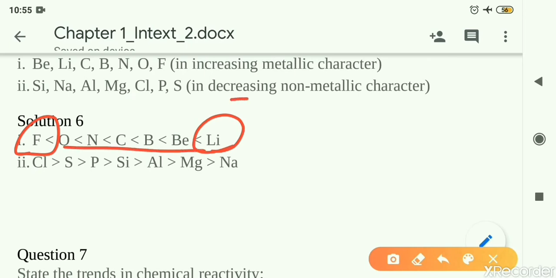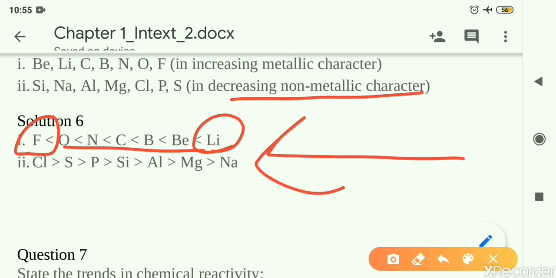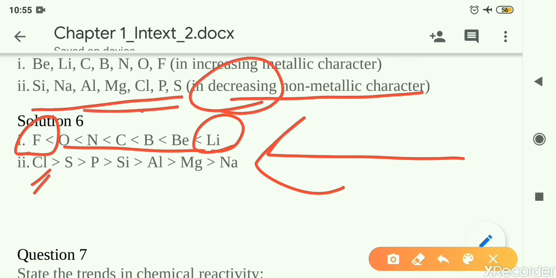The next one is decreasing non-metallic character. Non-metallic character is decreasing from right towards the left. On the right of the periodic table, the non-metallic character is maximum. So as they are asking for decreasing, the rightmost of these elements is chlorine, that is from group 17, then sulfur from group 16, and so on. Sodium is from group number 1, so that is why it is metallic.